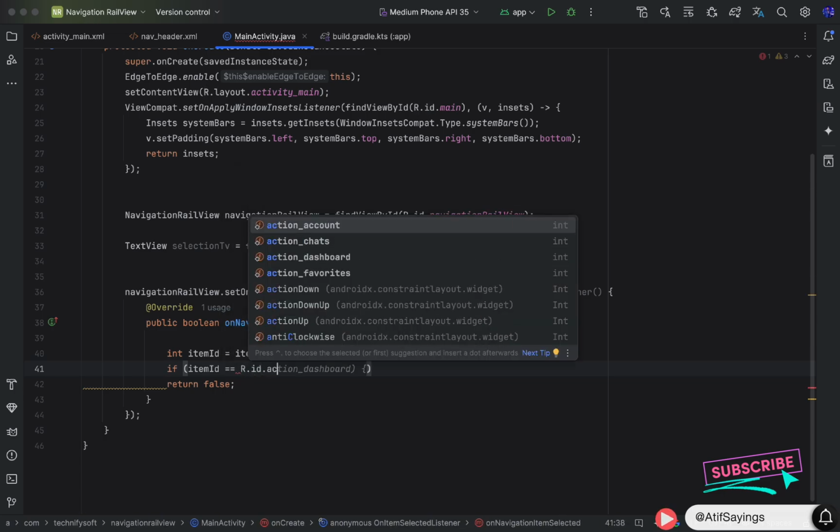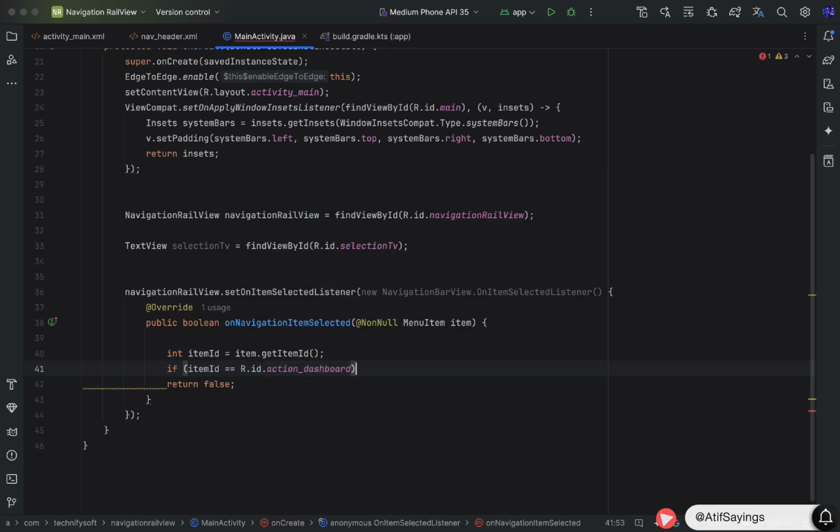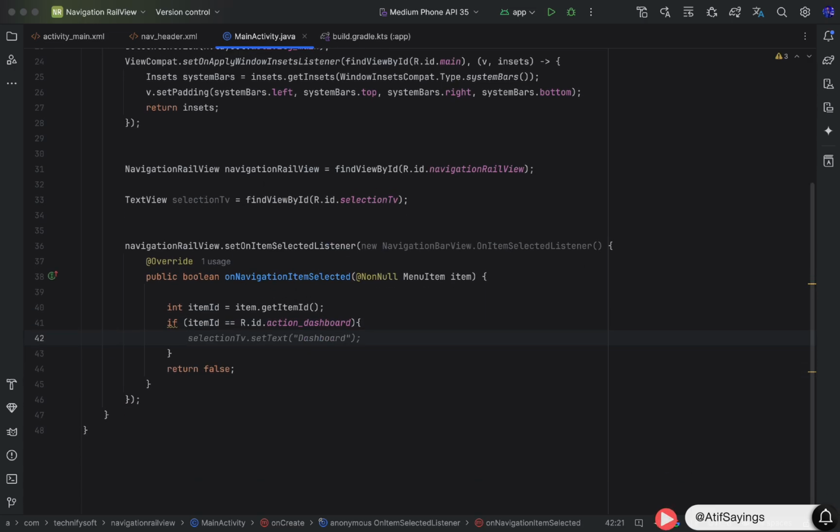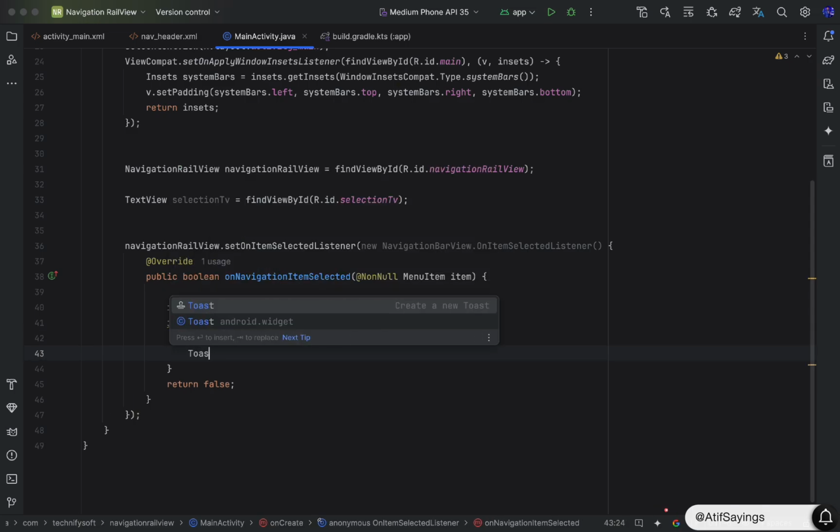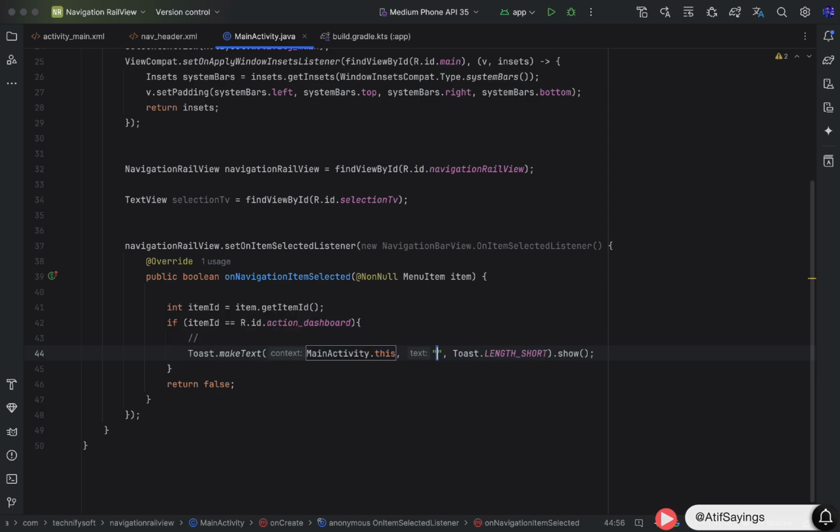And for that, we have created a condition: if itemID equal to R.id.action dashboard. It means item dashboard is clicked. In that case, we will show a simple message to toast that will be dashboard. We will also change the text of selection text view. selectionTextView.setText and the text will be dashboard.